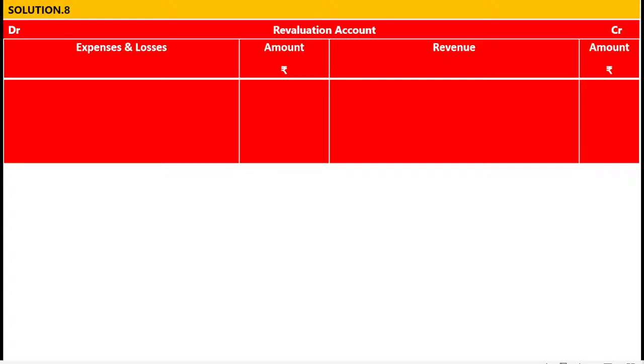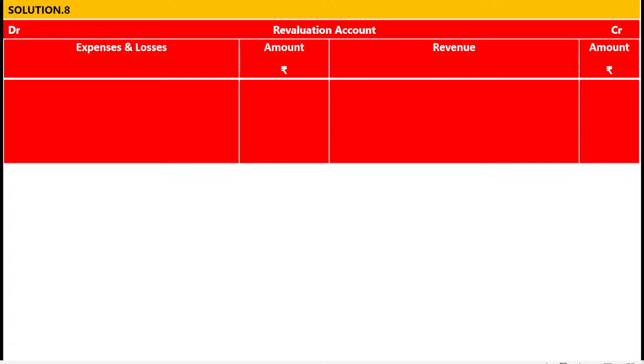When there is decrease in the PDD, the provision amount is reduced. That amount goes to the partners. Debit the receiver of the benefit. Revaluation account is a nominal account. Because of decrease in the PDD, the second effect is credit the incomes and gains. So the journal entry is PDD account debit to revaluation account.